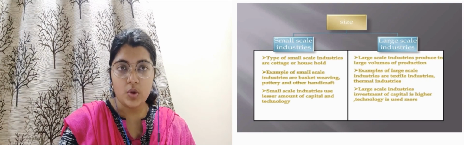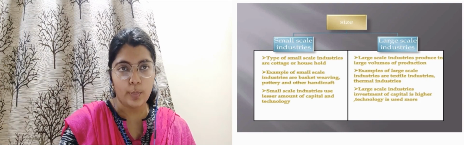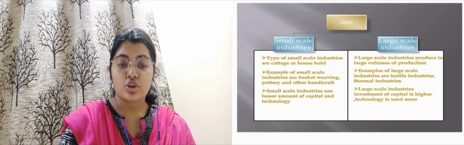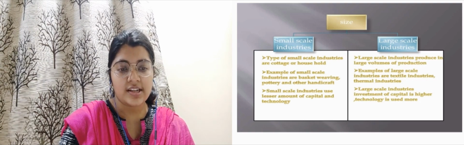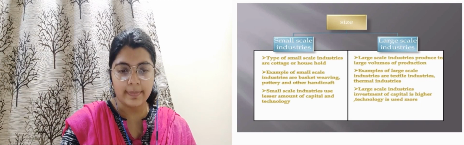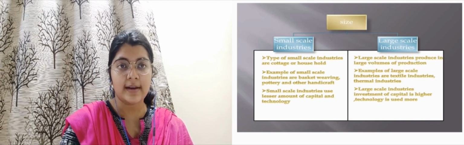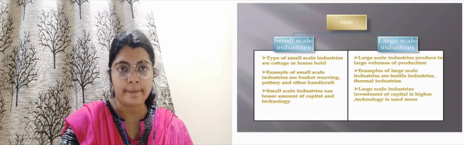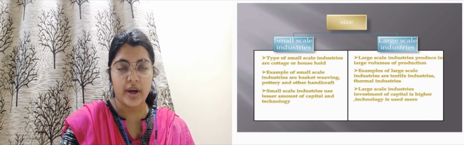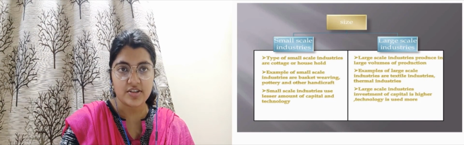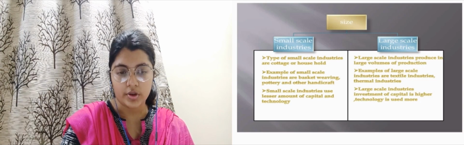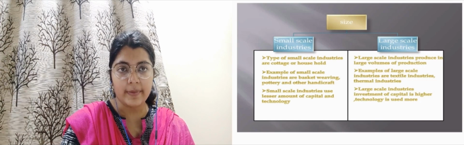Now we will study large scale industries. It is completely opposite of small scale industries. This industry involves more technology and is more capital based. Capital here means the money required, and the amount of money required in this type of industry is more. It is technology based, the investment of capital is high, and it is based on the latest technology.